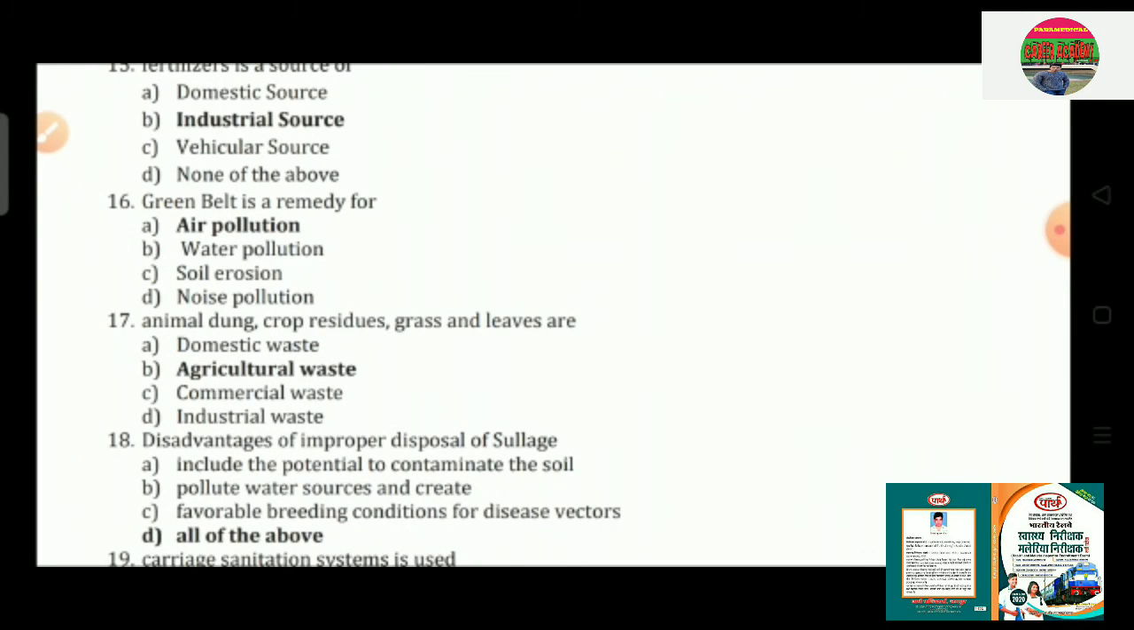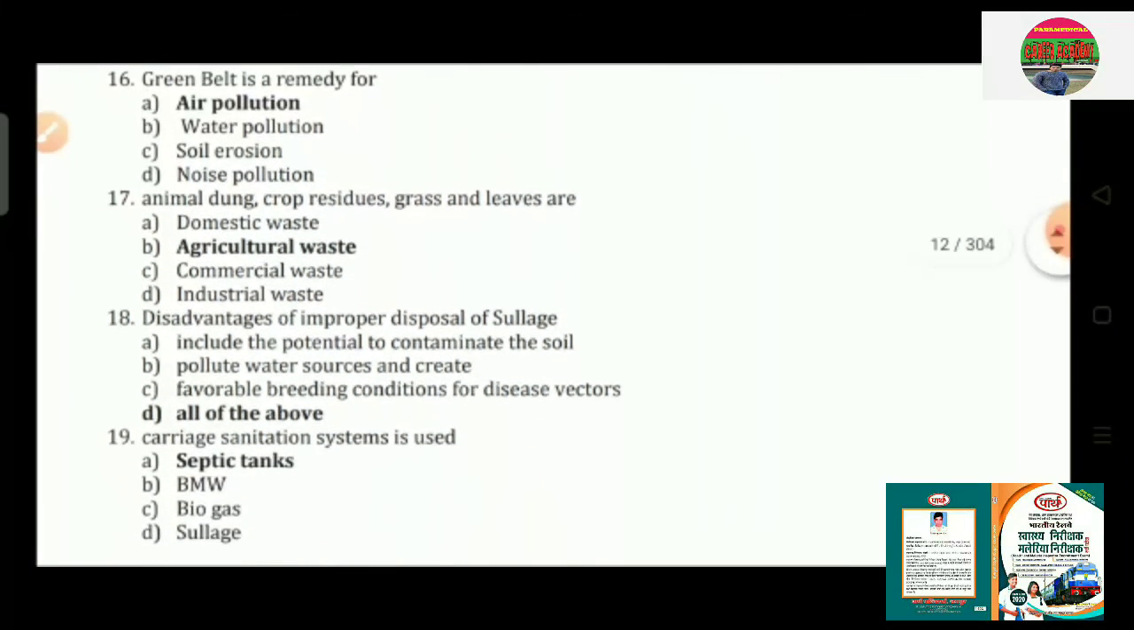Question number 18: disadvantages of improper disposal of sludge. Option A, include the potential to contaminate the soil; option B, pollute water source; option C, create favorable breeding conditions for disease vectors; option D, all of the above. So the correct answer is all of the above.